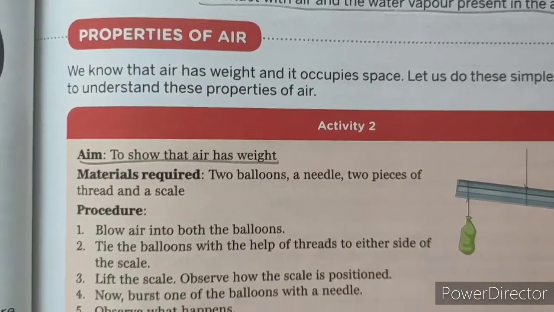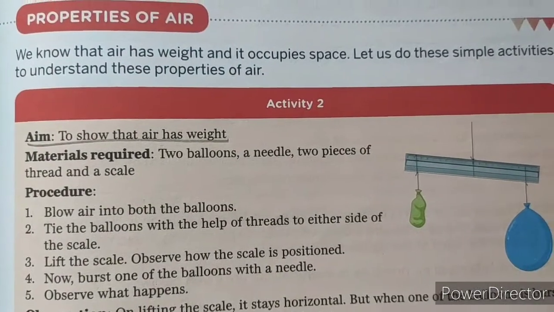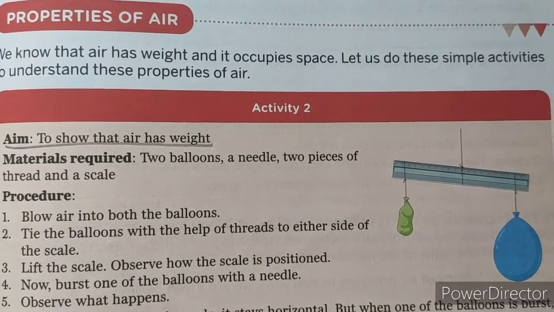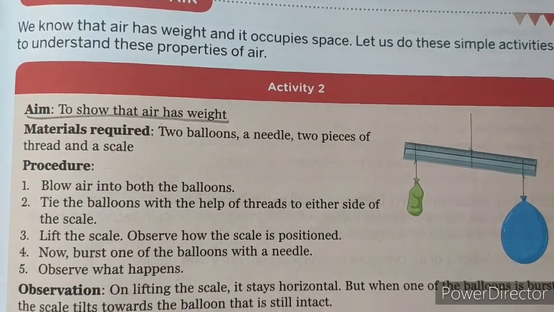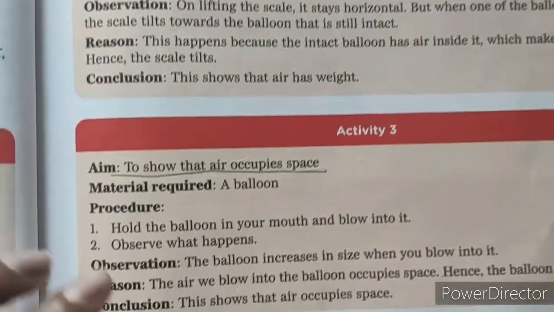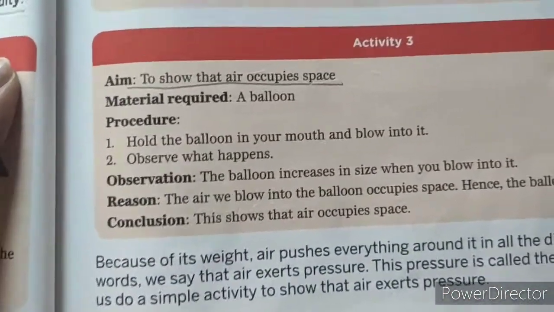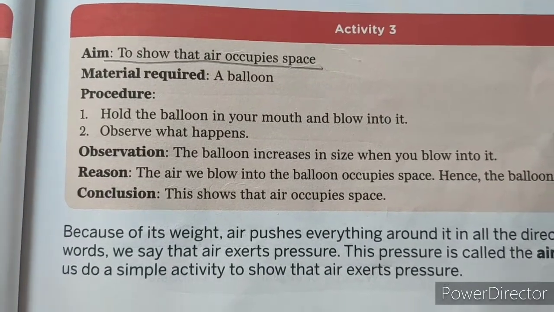Okay, next we are going to see about what are the different properties of air. Air, you all know, it has weight and it also occupies space. How do you prove? This is the experiment to prove that air has weight. Next, this is the experiment to prove air occupies space.